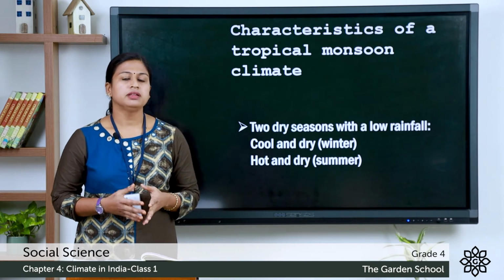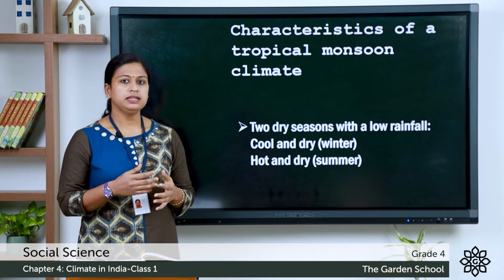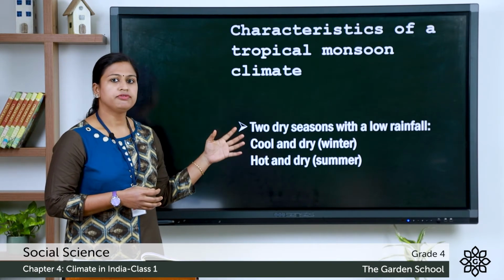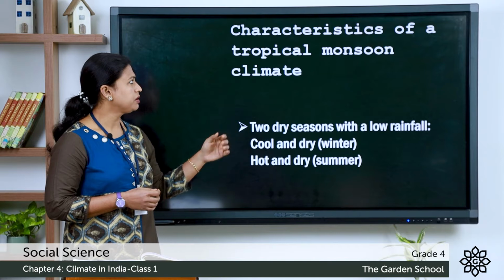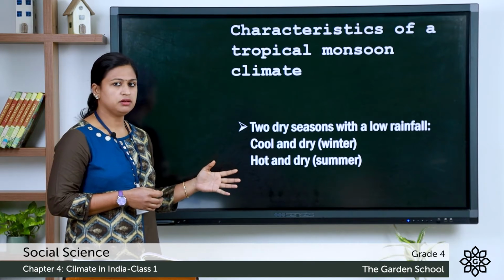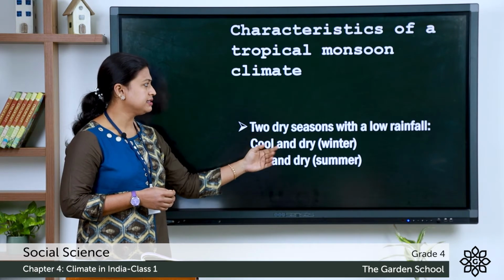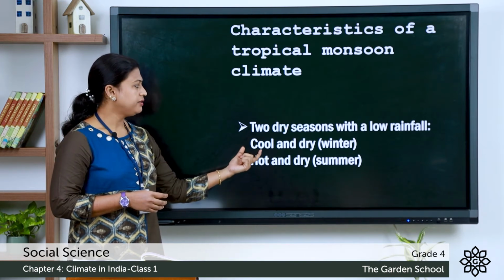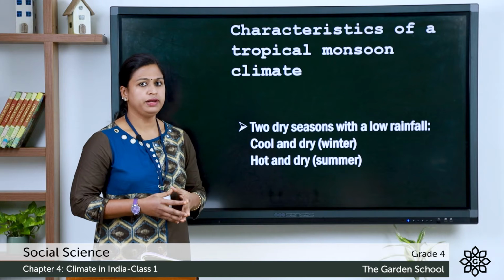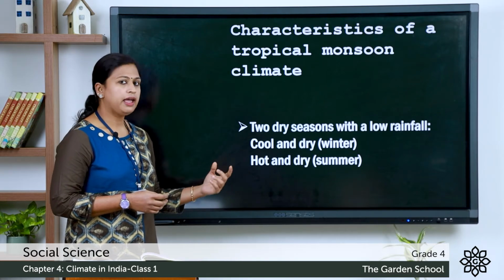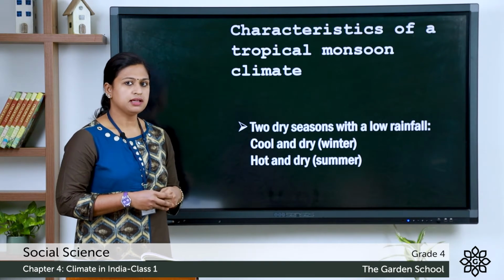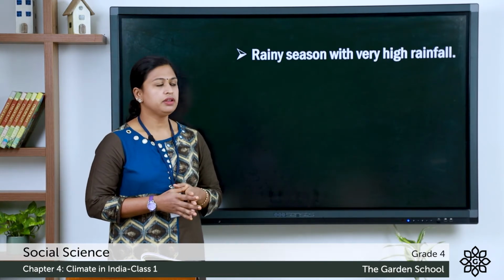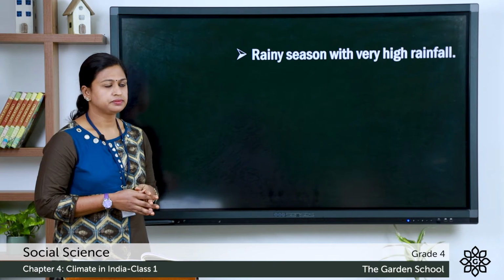Now, let's discuss the climate of India. India has tropical monsoon climate. These are a few characteristics of tropical monsoon climate. The first one, it has 2 dry seasons with a low rainfall. That is the cold and dry season, we call it winter season. Then the hot and dry season, we call it summer season. The next feature is rainy season with a very heavy rainfall.